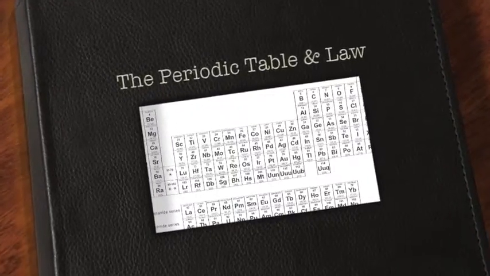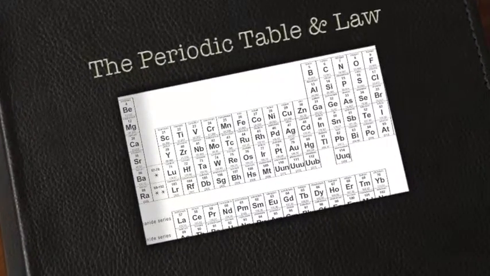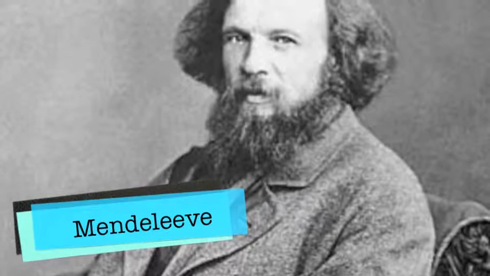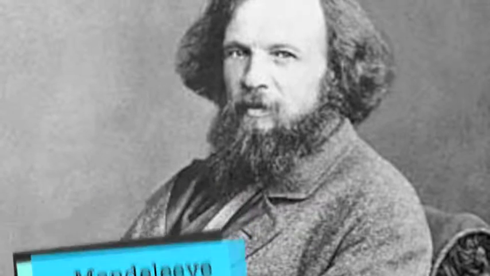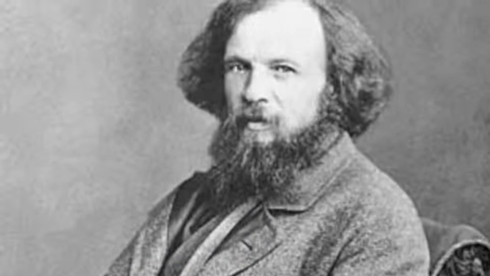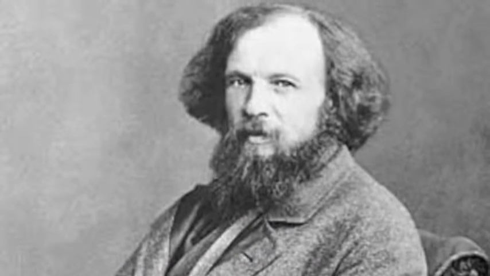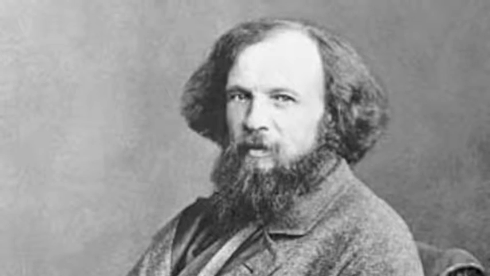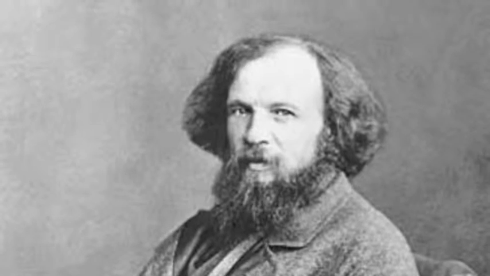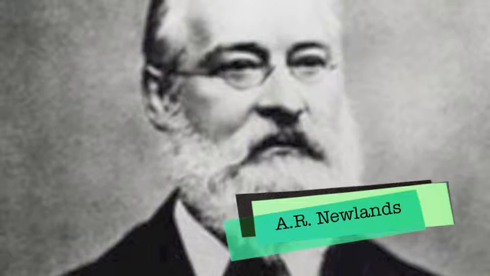When it comes to the periodic table and its history, there are a lot of aspects that deal with it. First off, there are the people that were involved in the process of making it, or you might know them better as the fathers of the periodic table. The most well-known one is Dmitri Mendeleev. By arranging all of the 63 elements then known by their atomic weight, he managed to organize them into groups possessing similar properties. Next is A.R.